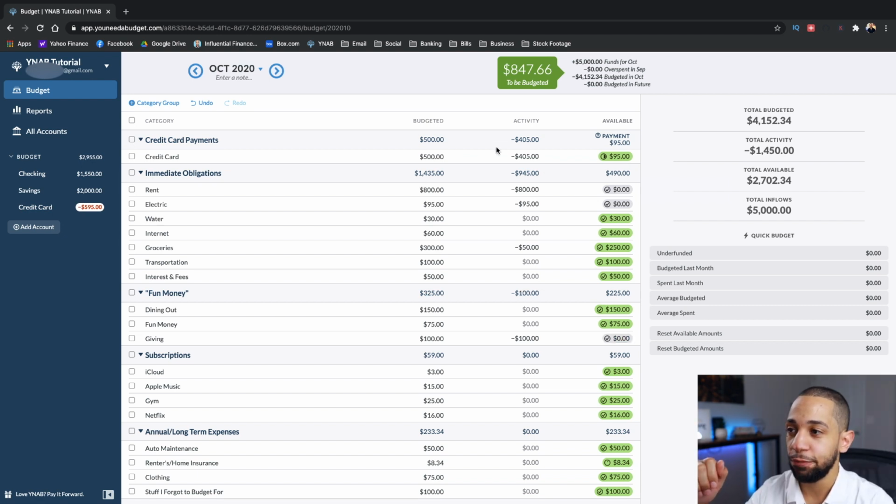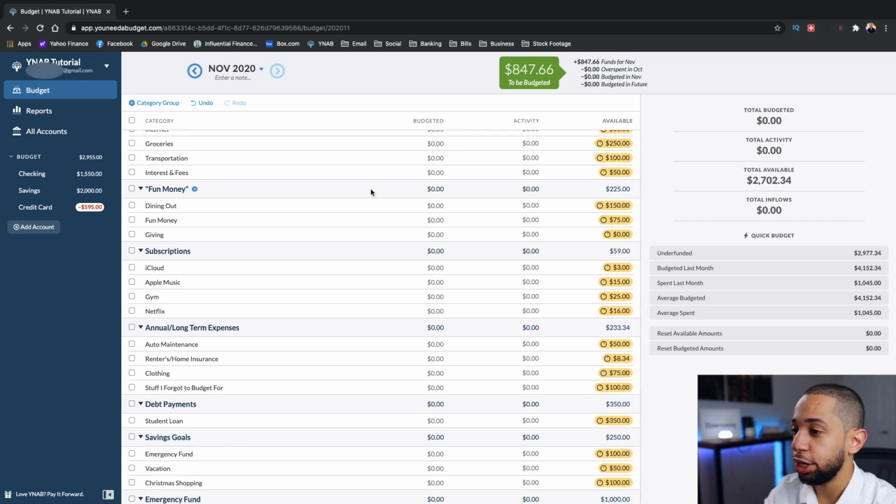So I have $847 left here, and I have already fully funded all of my goals. So what I can start doing here is starting to budget for the next month. This is why I said earlier that YNAB helps you get out of that paycheck to paycheck lifestyle. So if we go ahead and go on to the next month, here I'm in November now, and I can start budgeting for any categories 1 month ahead. This is what YNAB calls aging your money.